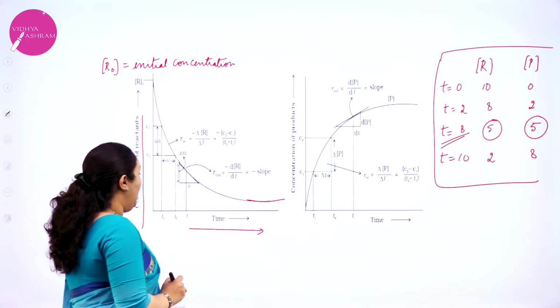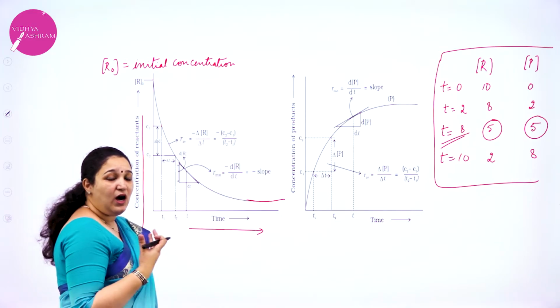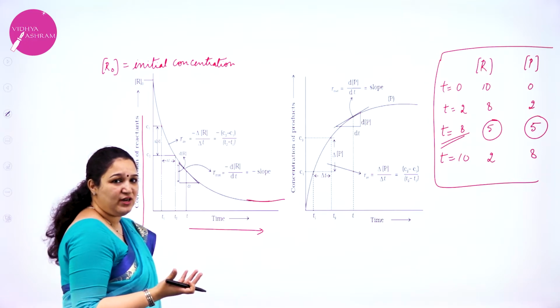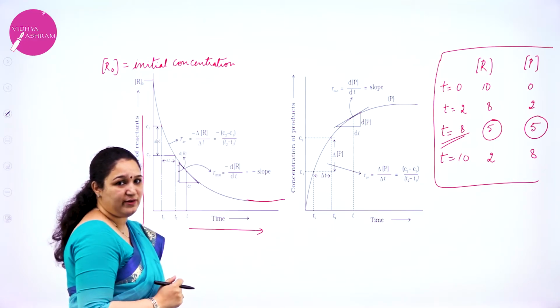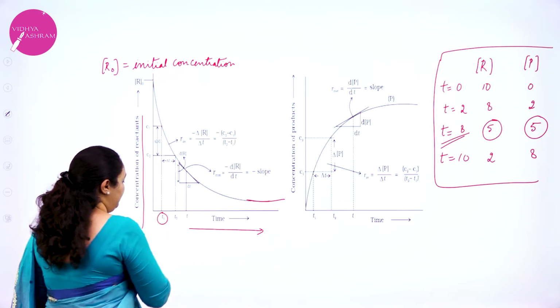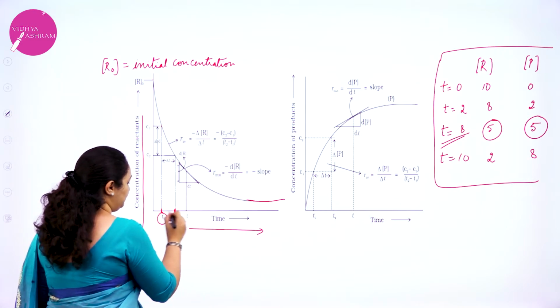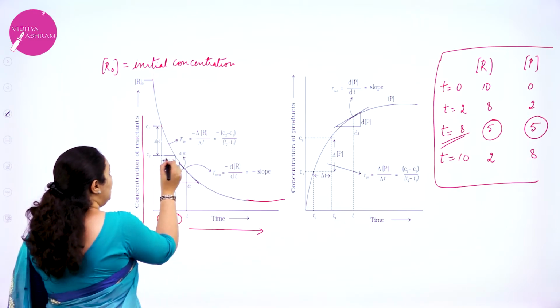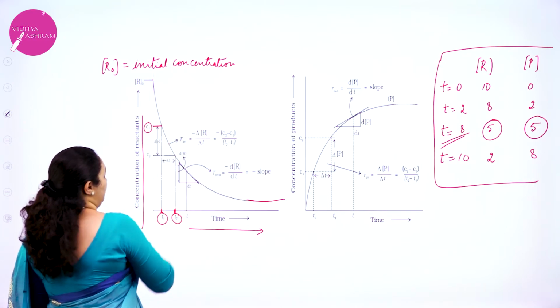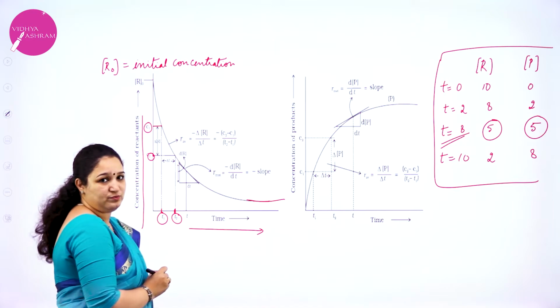Okay, now this is the graph which I have got. Now from this graph, how do I calculate the average rate of the reaction and instantaneous rate of the reaction? For example, I will take time t1. This is my time t1 and this is my time t2. So at t1, the concentration was C1 and at t2, the concentration is C2.